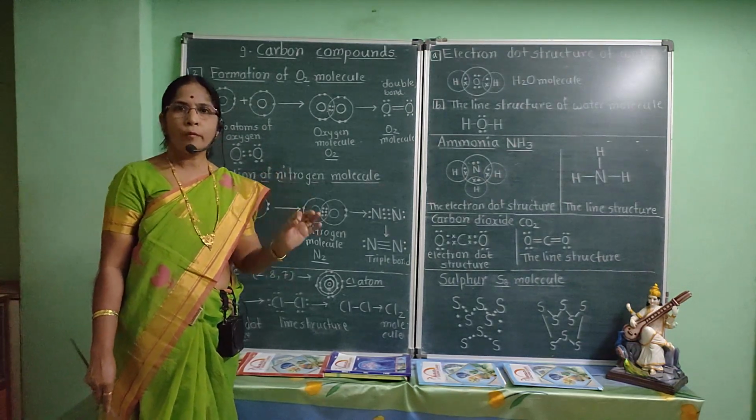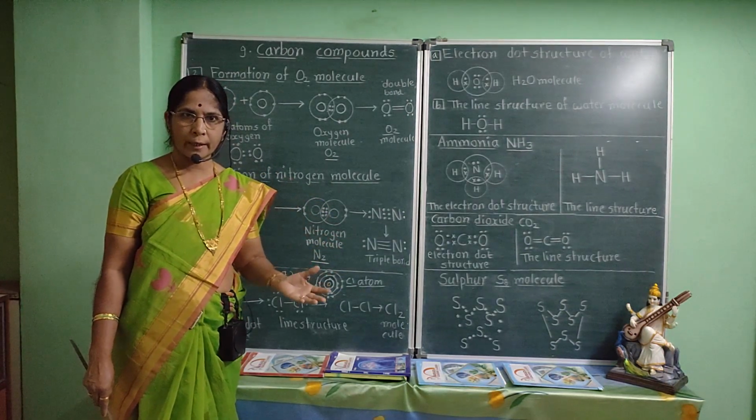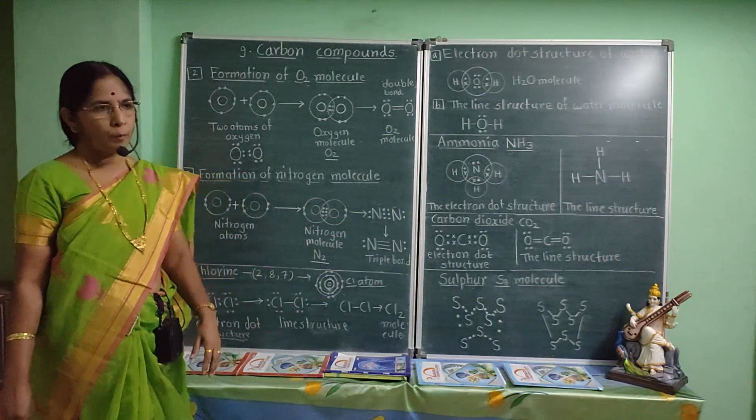In this way, covalent bonds are of three types: single covalent bond, double covalent bond, and triple covalent bond.